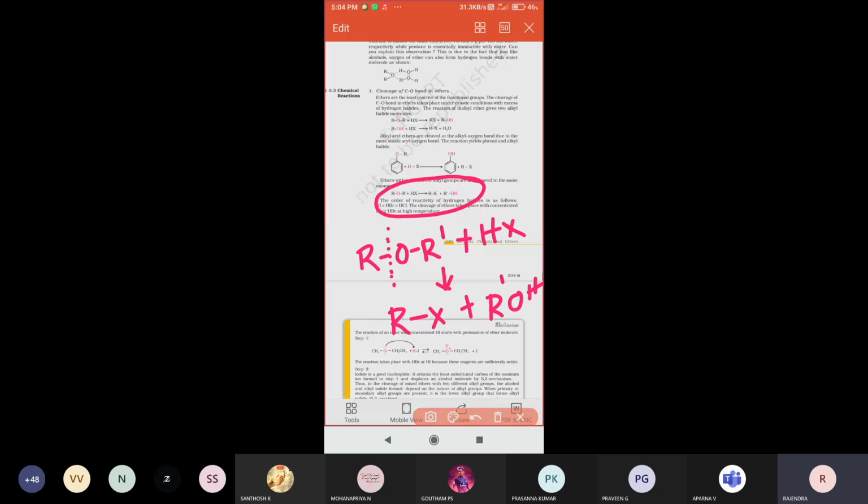If two alkyl groups are equal, the same kind of alkyl groups, then you can break the bond on any side. Both sides will have equal priority.